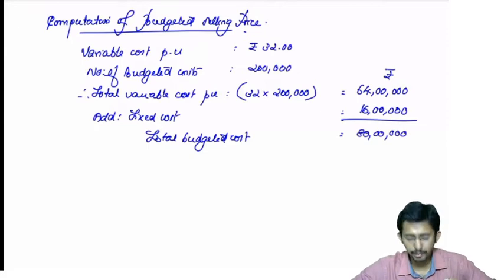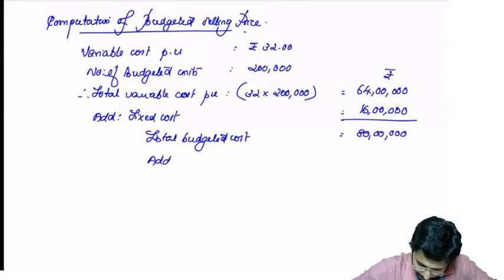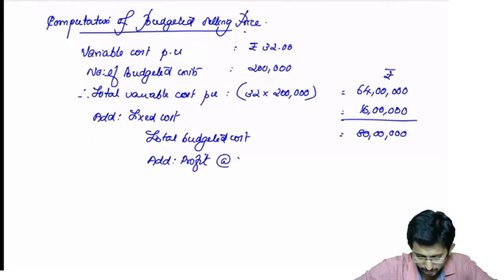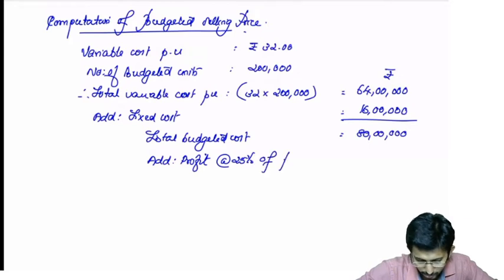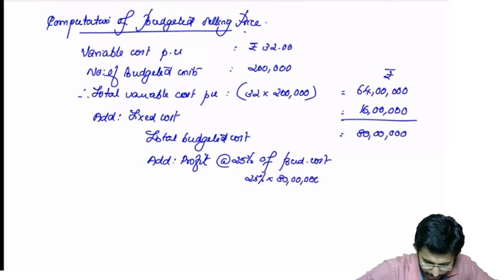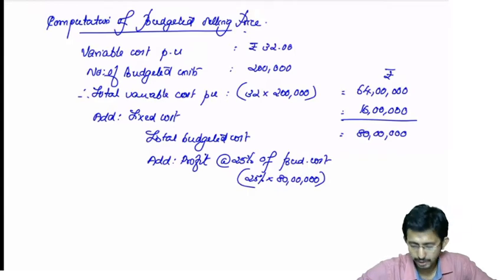Now what you have to do? You have to add profit at 25% of budgeted cost. That is 25% of 80 lakhs. That will turn out to be 20 lakhs.